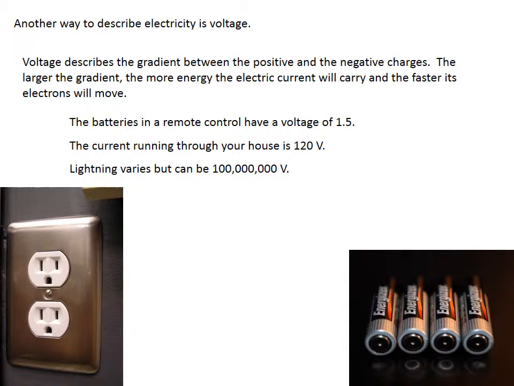The other important way to describe electricity is its voltage. Voltage describes the gradient between the positive and negative charges. The larger the gradient, the more energy the electric current will carry, and the faster its electrons will move. The term gradient refers to the difference between two values. There is a small gradient between 2 and 1, but a big gradient between 20 and 1.